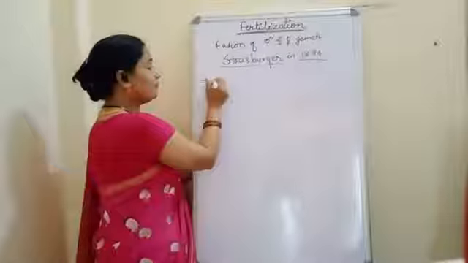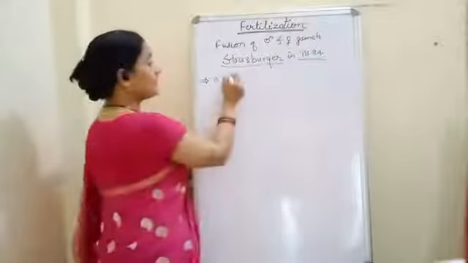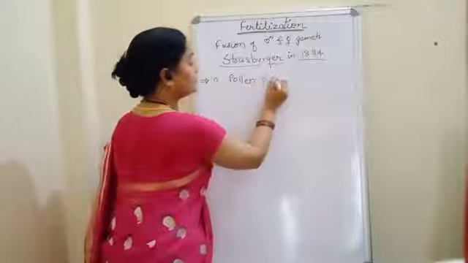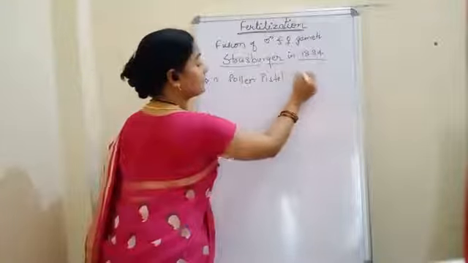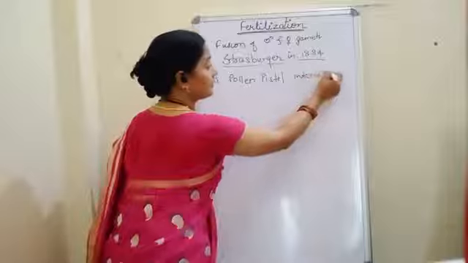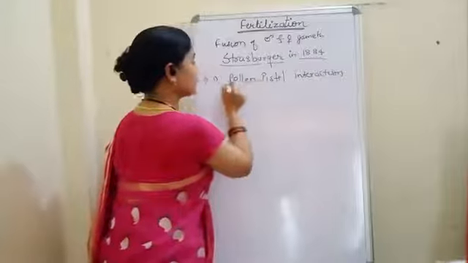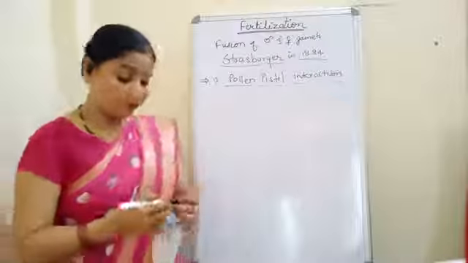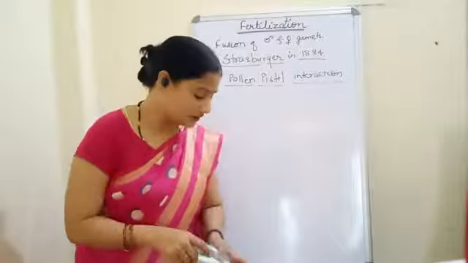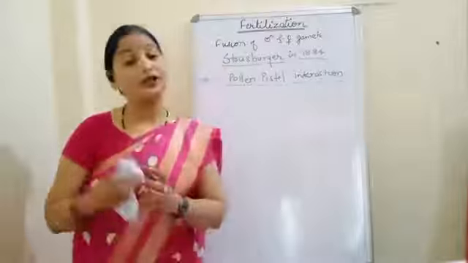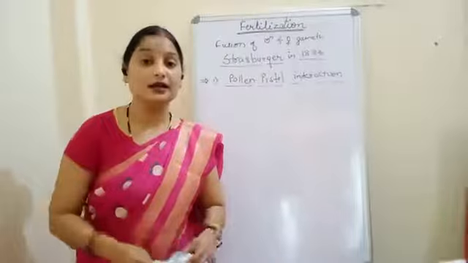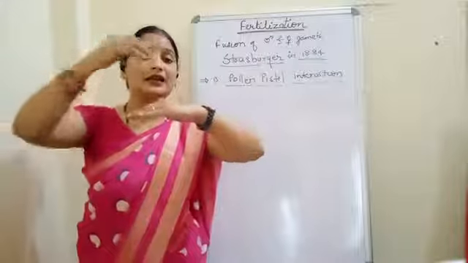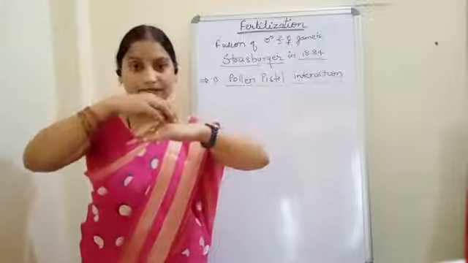Like, number one event is pollen-pistil interaction. Okay, now see what this is. Till now we have seen in pollination, that is transfer of pollen grains from anther to the stigma. Okay, the pollen grains have already landed over the stigma.